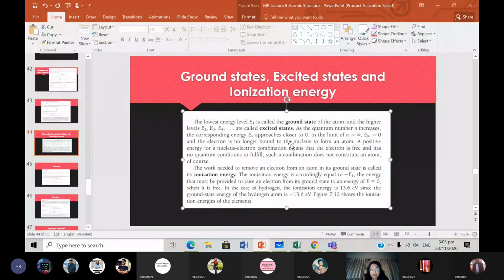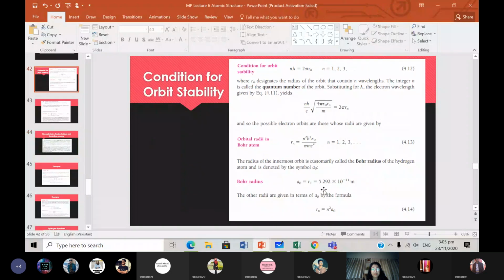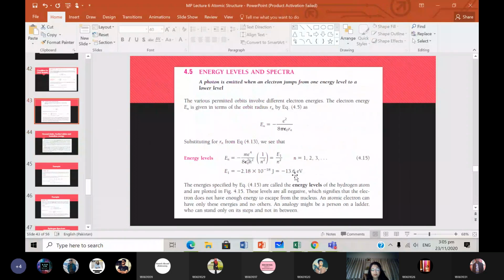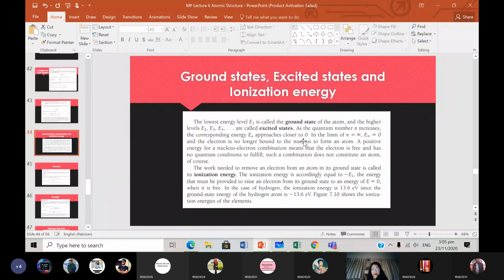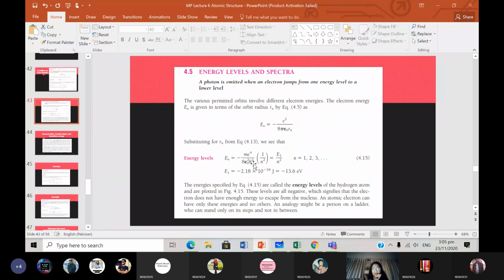Why does En approach closer to 0? Because all of the other energies are negative, right? As n goes to infinity, what is going to happen to this value? It will go closer and closer. Its magnitude is going to get smaller and smaller until it eventually goes to 0.